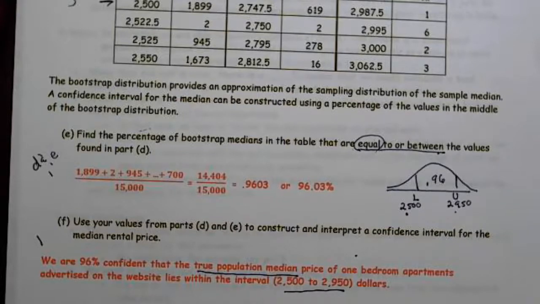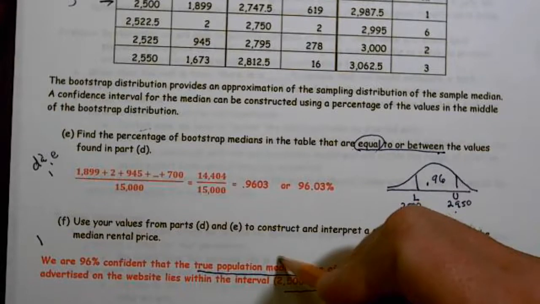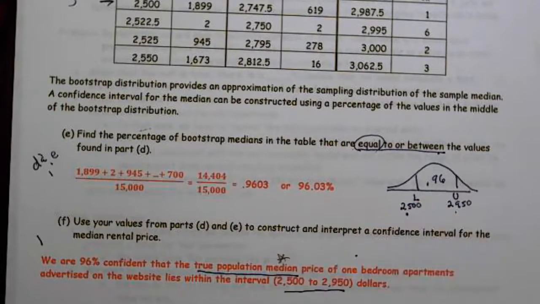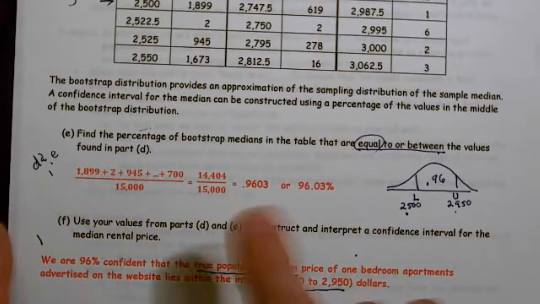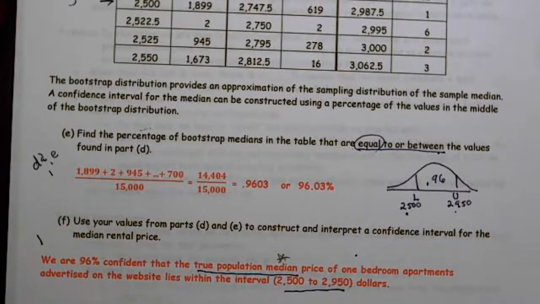Notice this follows the same recipe that we use when we're writing conclusions. The only thing is we're not working with the mean, we are working with the median. You had to have median in order to get full credit, and part F was also 1 point.